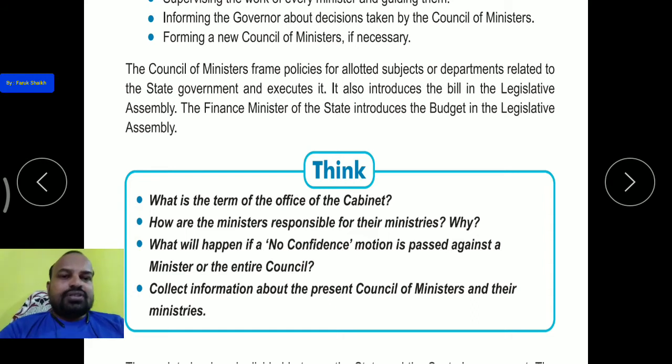So in the council of ministers, you can write about the health minister, education minister, minority minister, agriculture minister, trade minister, foreign affairs minister. All these ministers are working under the chief minister.